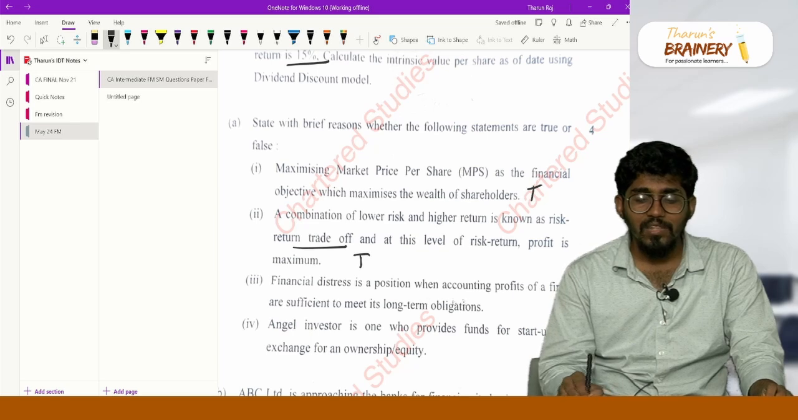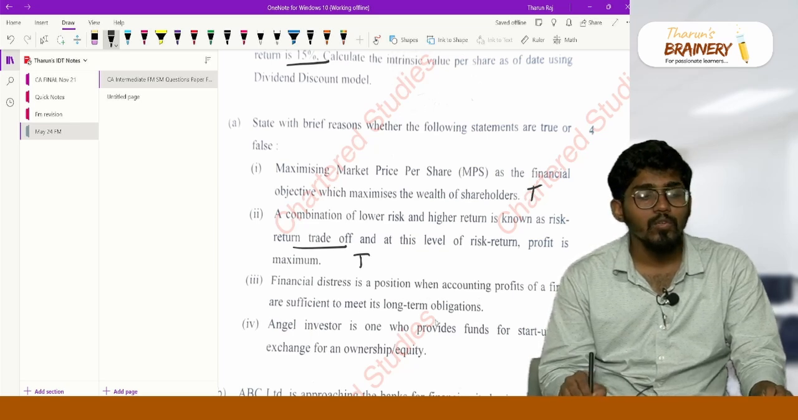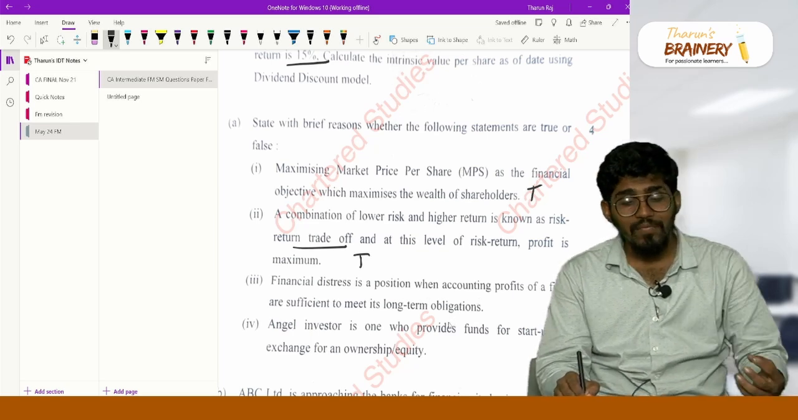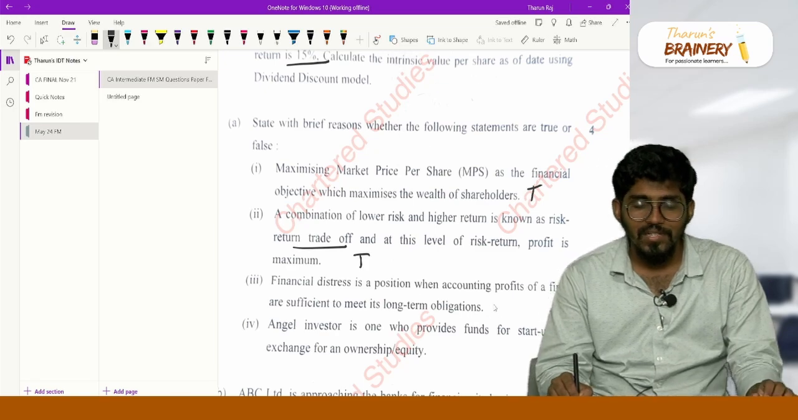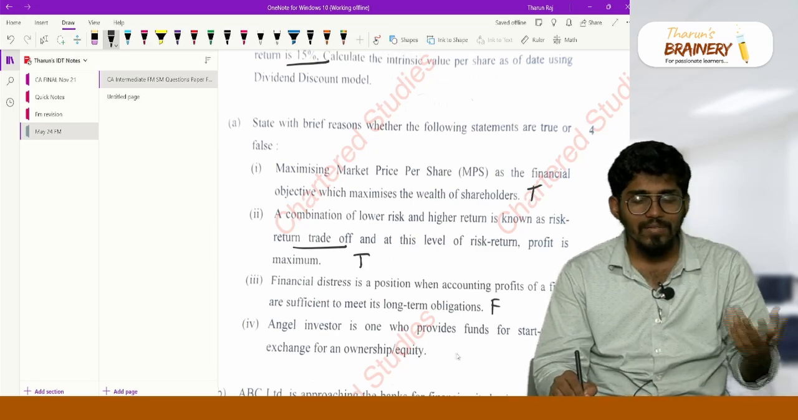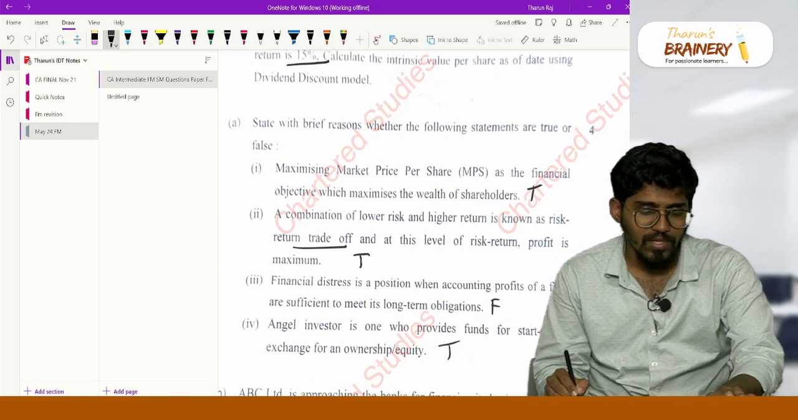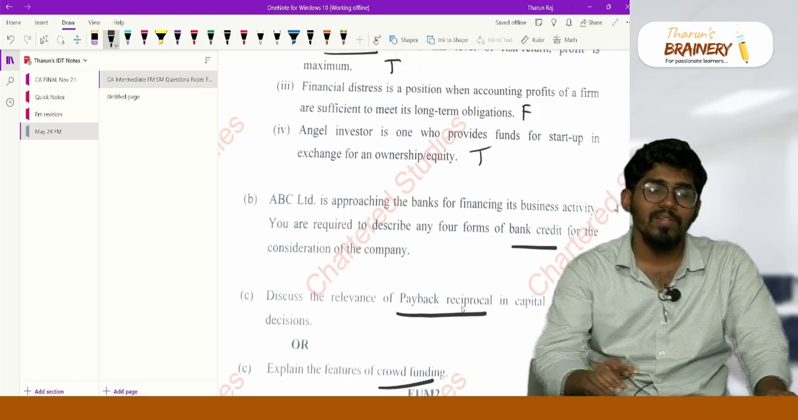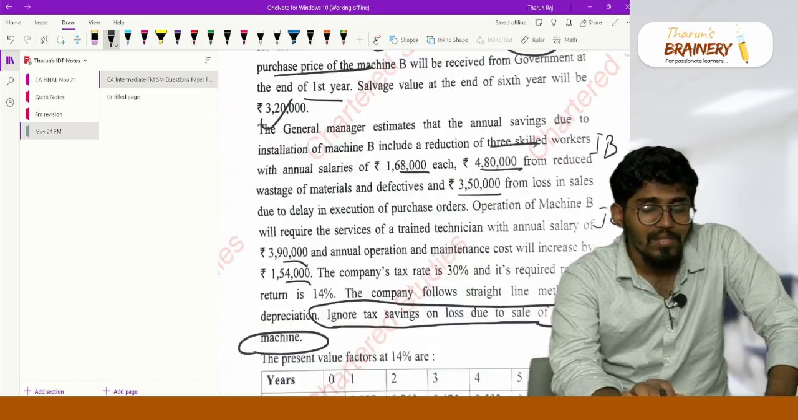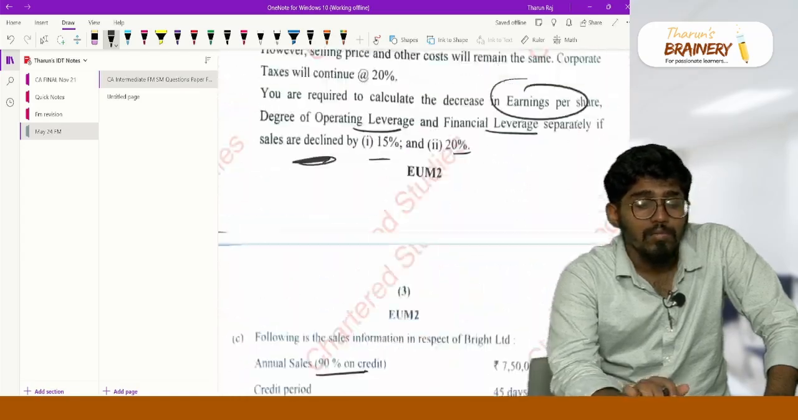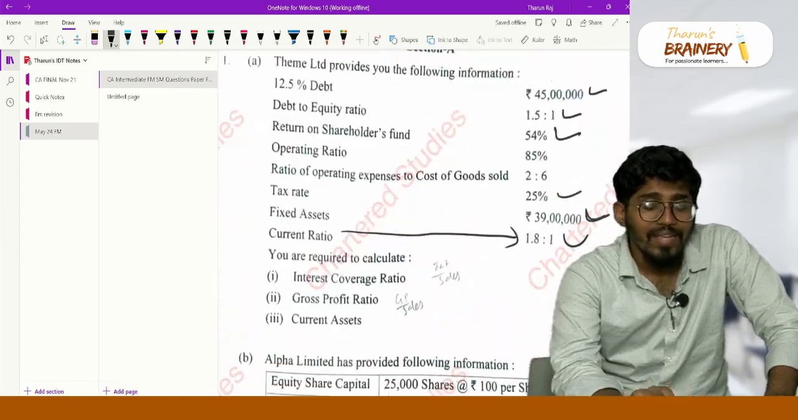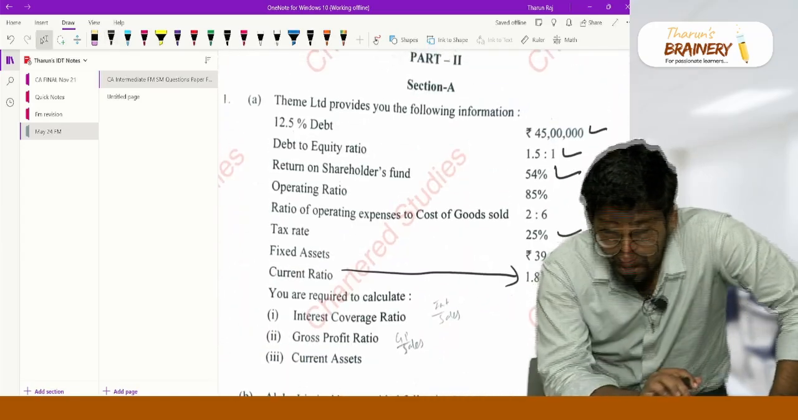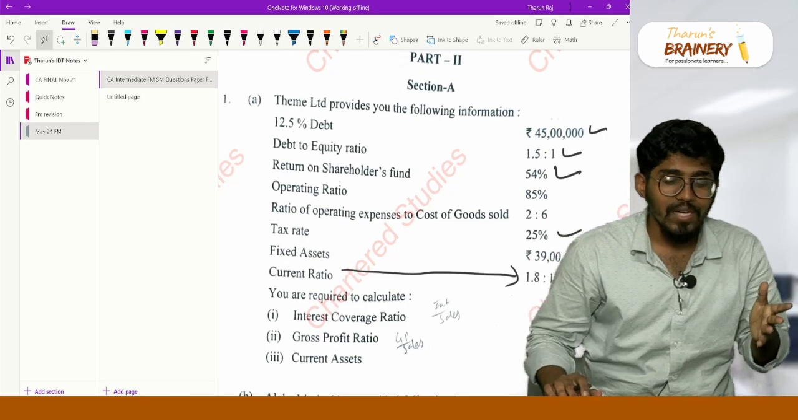Financial distress is a position when accounting profits of the firm are sufficient to meet its long-term obligations. If it is not sufficient, only then it is in financial distress. So this is false. An angel investor is the one who provides funds for the startup. It is true. Now, what are the 4 forms of bank credit? What is the payback reciprocal? All these are theory questions. See, all the problems we have solved. We have actually solved the entire paper. 1.5 hours, actually it is over, right? Within 1.5 hours we have solved it.